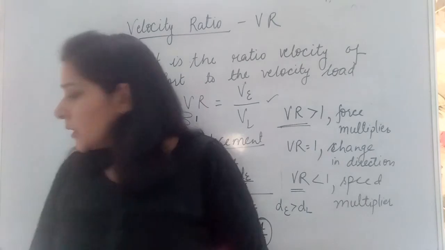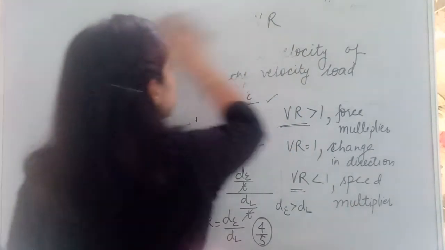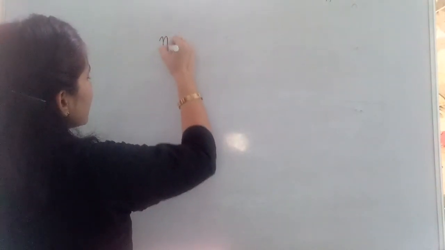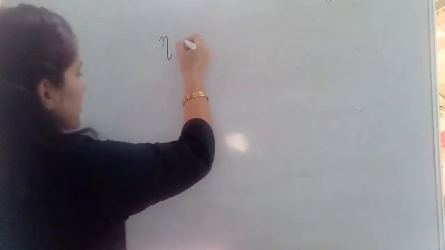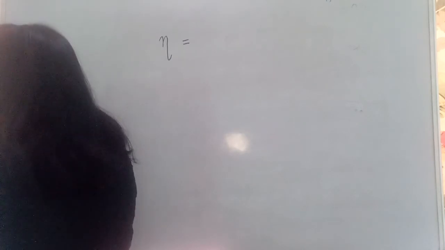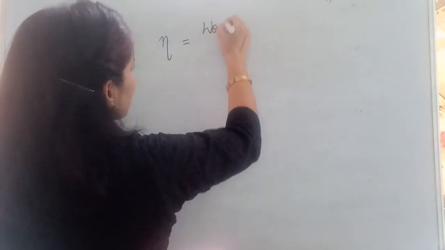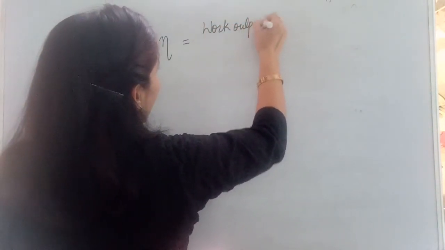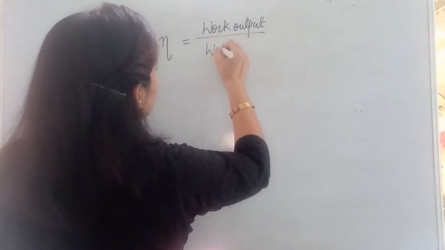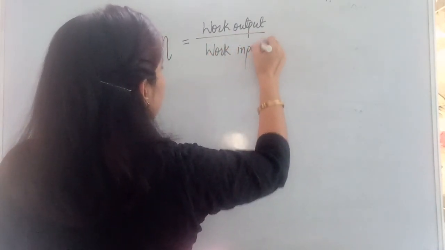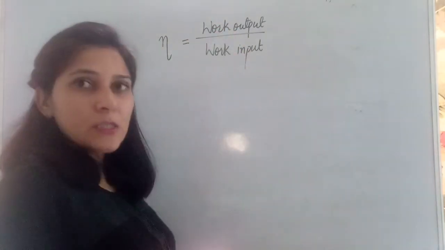फाइन. Now coming on to the next one, that is efficiency of machine. Definitely whenever we are talking about machines, we need to talk about the efficiency of machines too. So what is efficiency of machine? Efficiency of machine is given by this symbol, η. Efficiency is given by the ratio of work output upon work input. So now here we need to understand these two terms also.